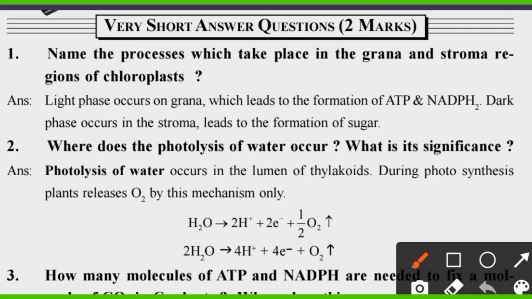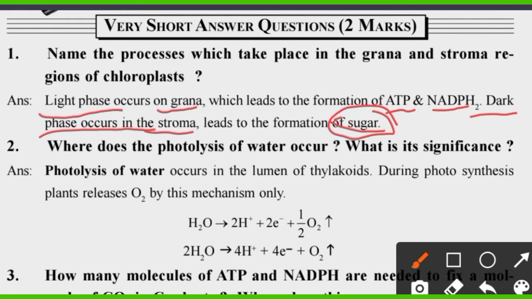carbohydrate. So photosynthesis occurs in two phases, light phase and dark phase. The light phase occurs on grana, dark phase occurs in stroma. In light phase the products are ATP, NADPH2 and oxygen. In dark phase, formation of sugar, production of sugar, we can see that. So next, go to the second question.